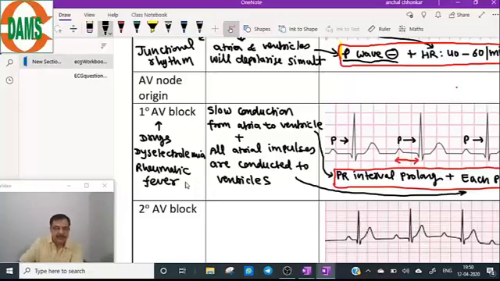When you take the history, there will be a history of drug intake, like digoxin or beta blockers or CCBs. So both symptomatic and asymptomatic.